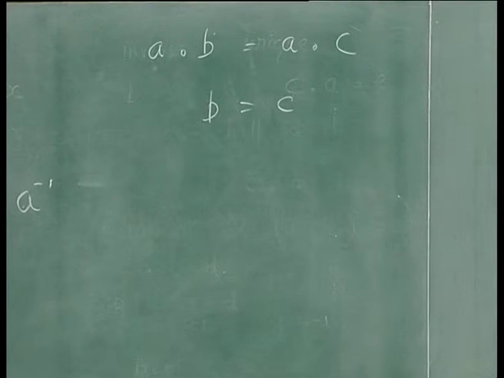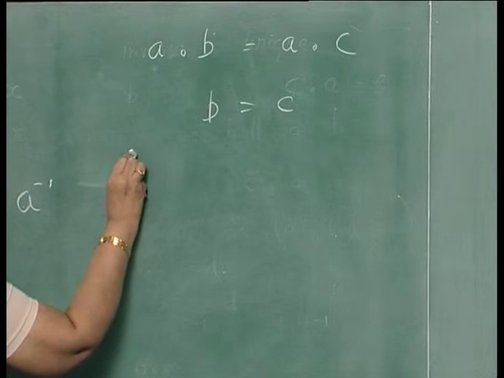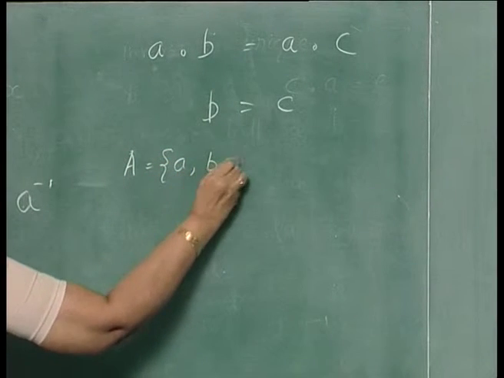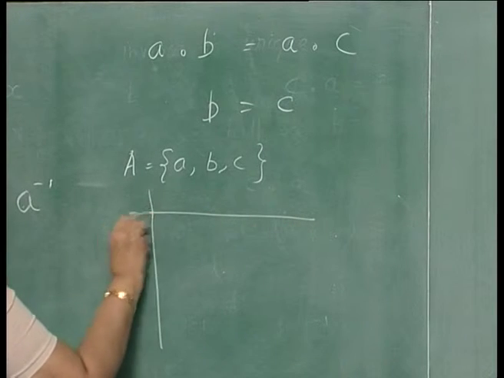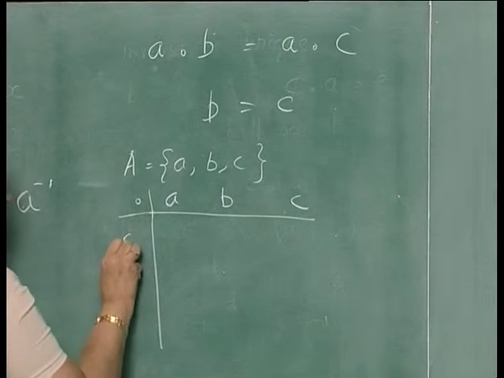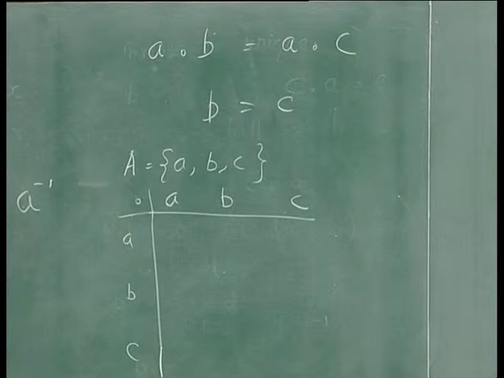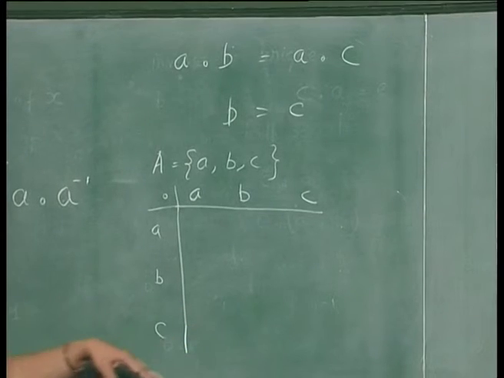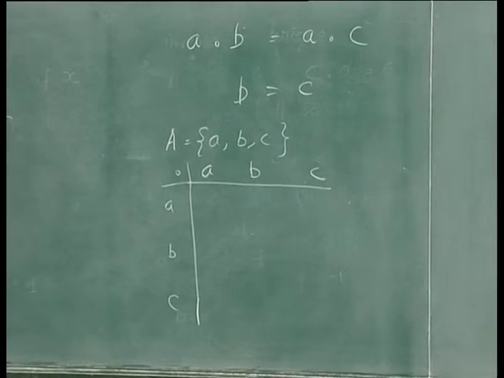Now, because of this property, suppose I have a group with a set of 3 elements A, B, C. A group table is drawn like this. The operation is this. So, you have A, B, C along the row and A, B, C along the column. This is for 3 elements I am drawing. In general, it will hold for any number of elements. Let me explain what I mean by this.